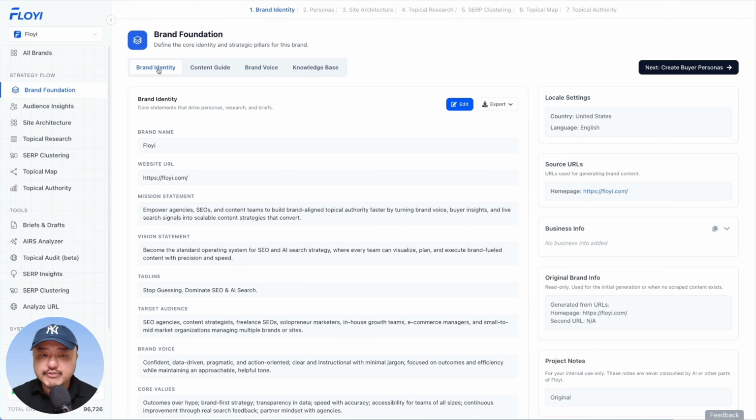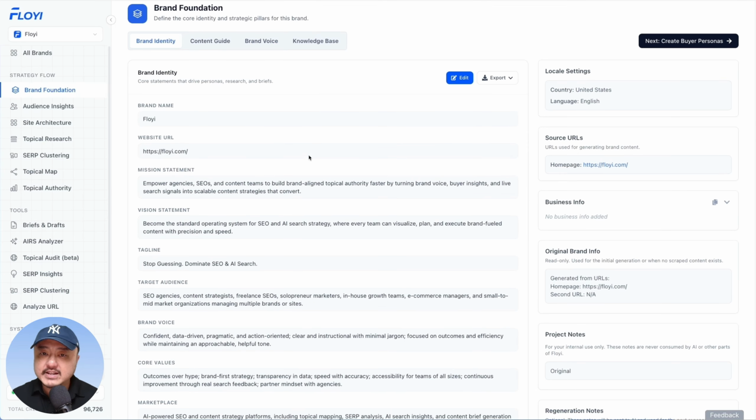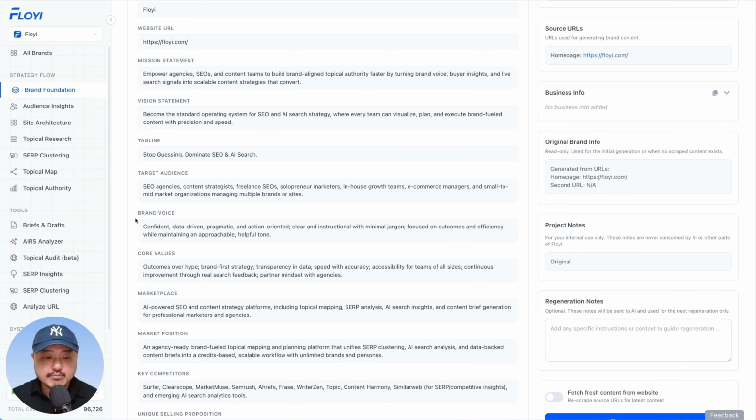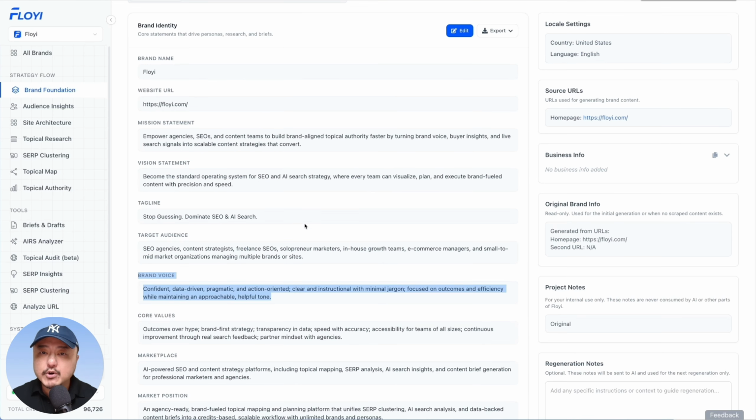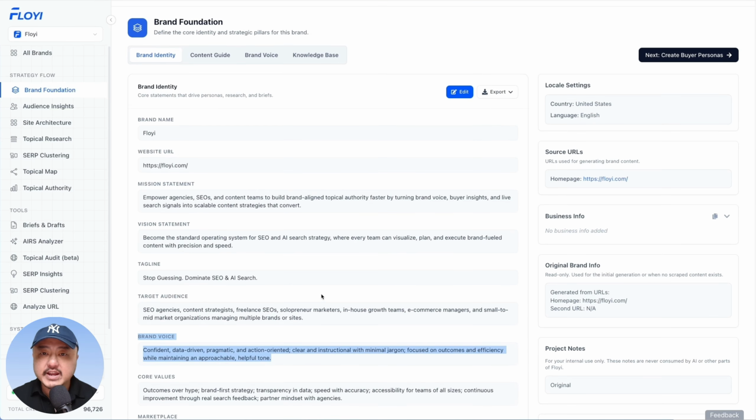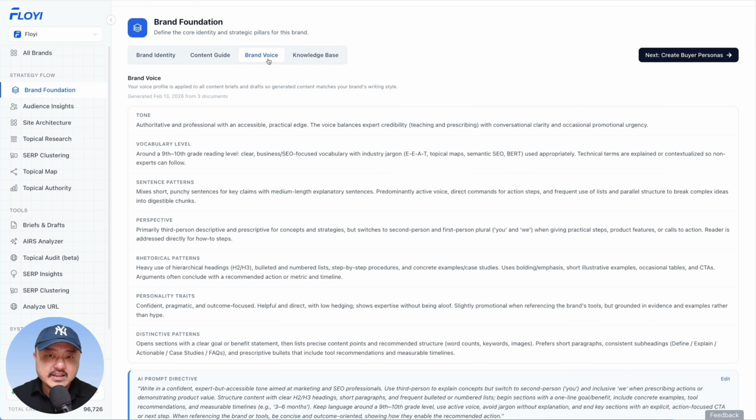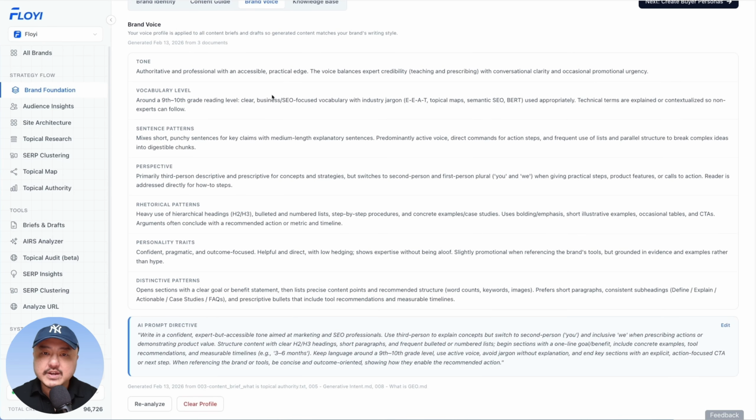We've always had our brand foundation, right? We've had our brand identity. We've had the brand voice right down here. We've always used it along with all your other brand identity information. But now you're able to dial it in even more. What we're able to do now is get the tone, the vocabulary level, sentence patterns, and all